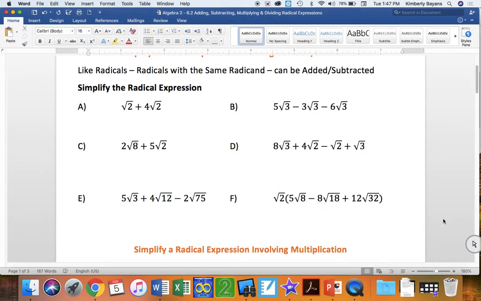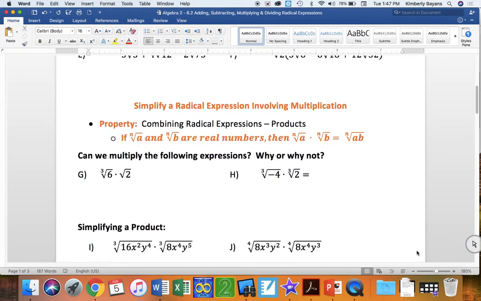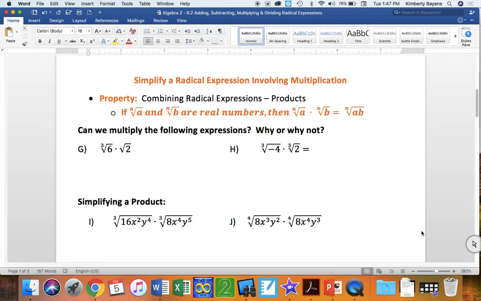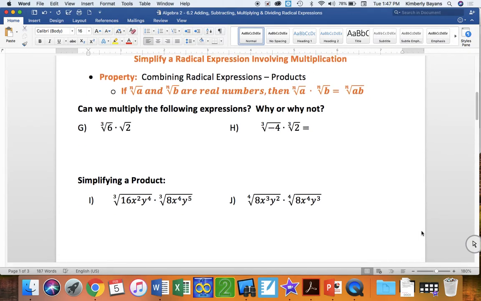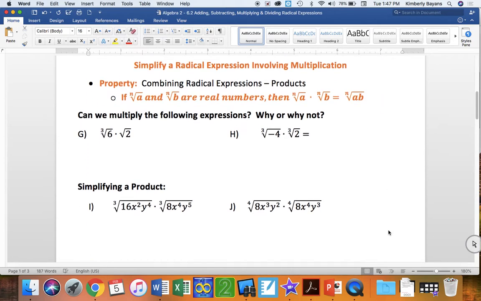All right, let's talk about multiplying first. So, combining radical expressions as products. We've already done this, we just did it on problem F, so this shouldn't be that difficult. We've been doing it. This should all be review. Let's talk about this. Can we multiply the following expressions, yay or nay?